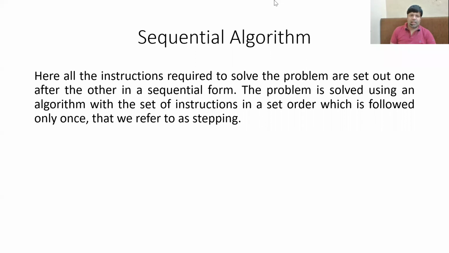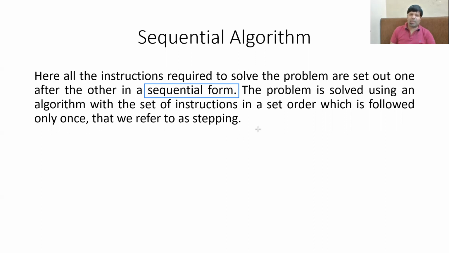A sequential algorithm refers to the instructions required to solve the problem being set out one after the other in the sequential form. So that means all the instructions are given in a sequential order and we will follow all those instructions in that same order to solve it. So that means instruction number 1, instruction number 2, instruction number 3. We are going to follow all these instructions sequentially. We cannot execute or compute instruction number 3 before instruction number 2. That is called the sequential form.